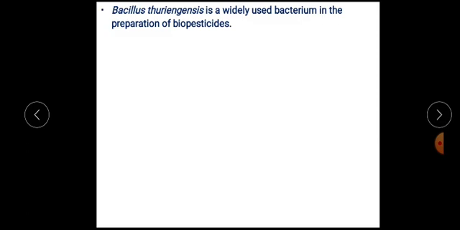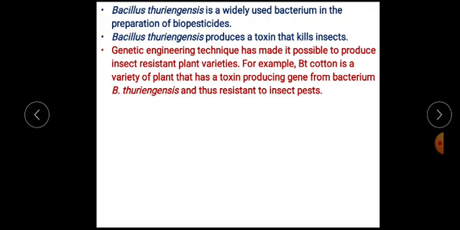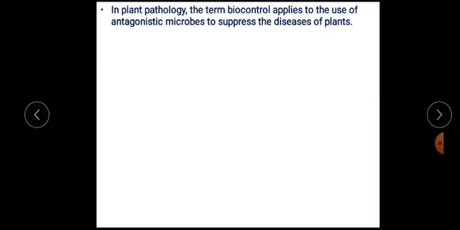Bacillus thuringiensis is a widely used bacterium in the preparation of biopesticides because it produces a toxin, as we have discussed, and its application in genetic engineering for the development of resistant plant varieties we have also discussed.